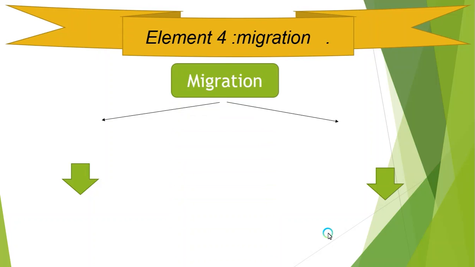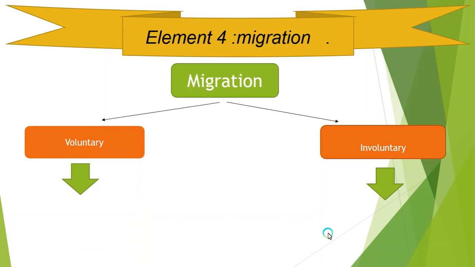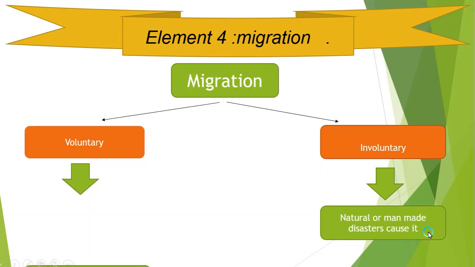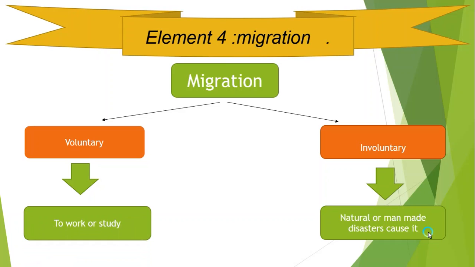Migration, we can divide it into two parts. It can be involuntary and it can also be voluntary. For involuntary, for example, a natural or man-made disaster causes it. And for voluntary, we migrate to study or to work.